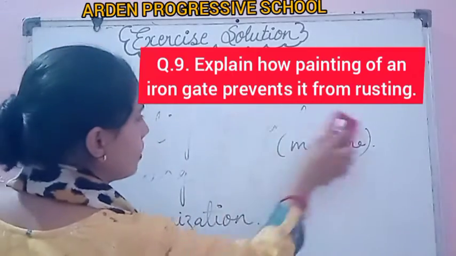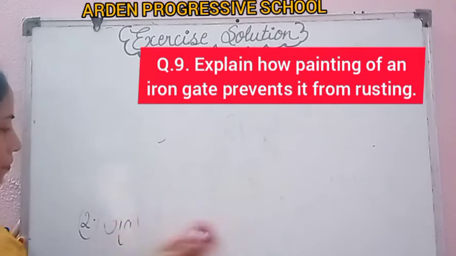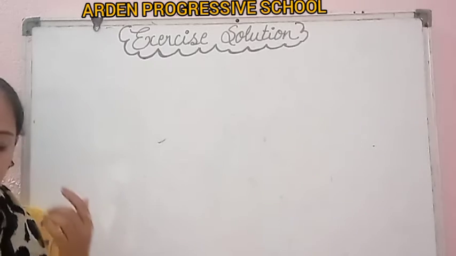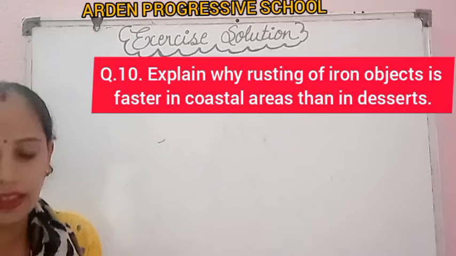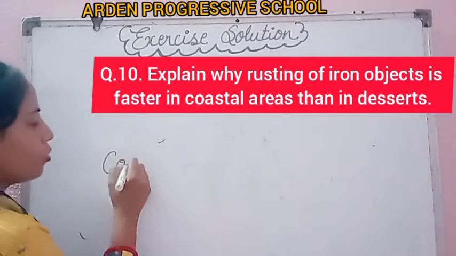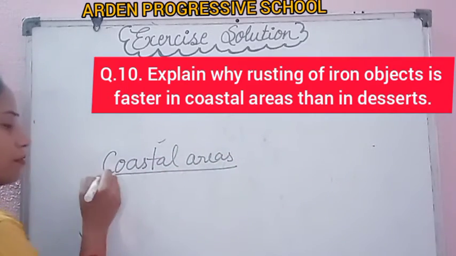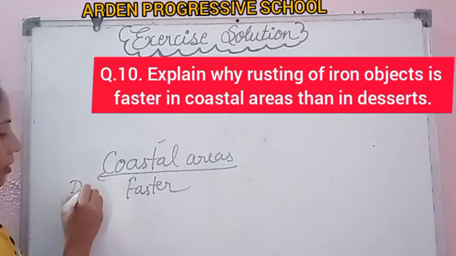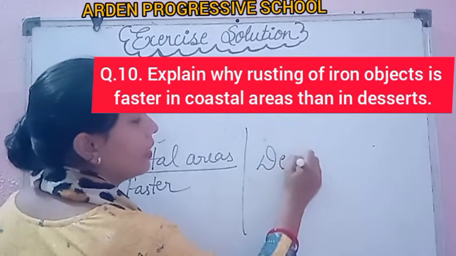Now come to the next question, question number 10. Explain why rusting of an iron object is faster in coastal areas than in deserts. You have to tell why rusting takes place faster in coastal areas. Rusting happens faster in comparison to desert areas.